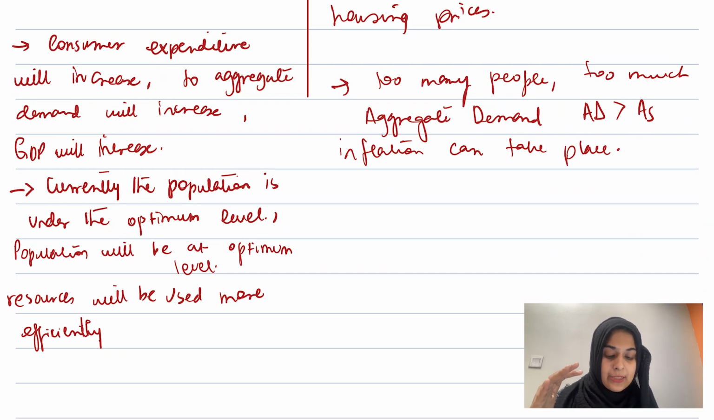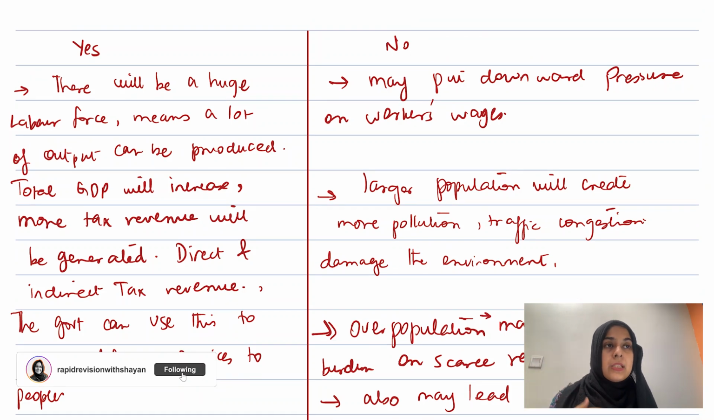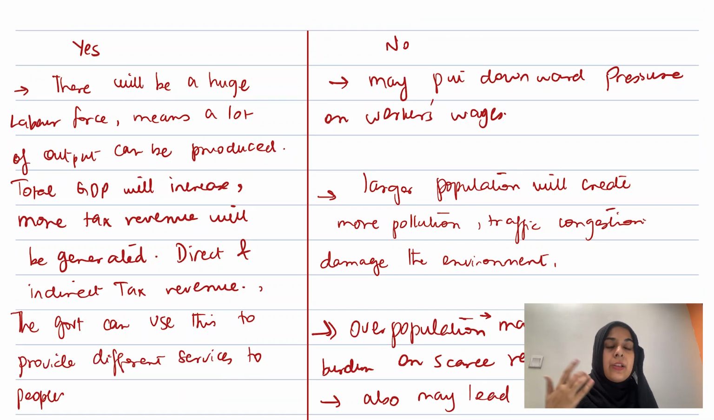Currently the population is under the optimum level, so if there's immigration of people, the population will come to the optimum level and resources will be used more efficiently. If it's labor force that's coming into the country, it's very good for the Guyanese economy because more labor means more output, and if they're employed, that means more tax revenue.